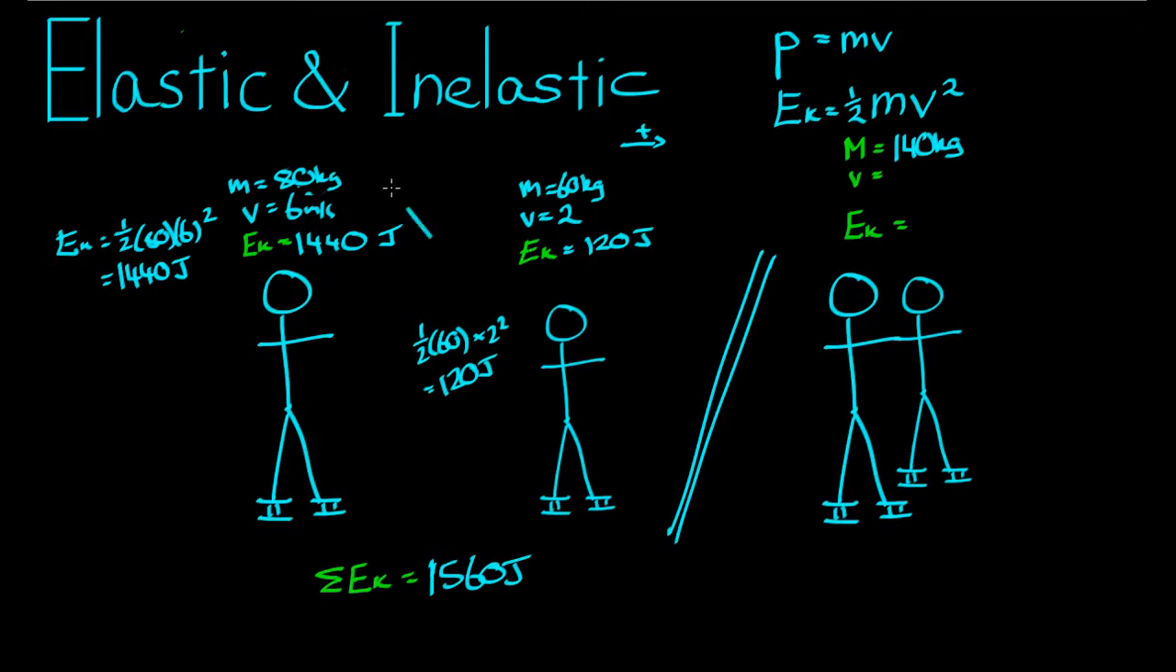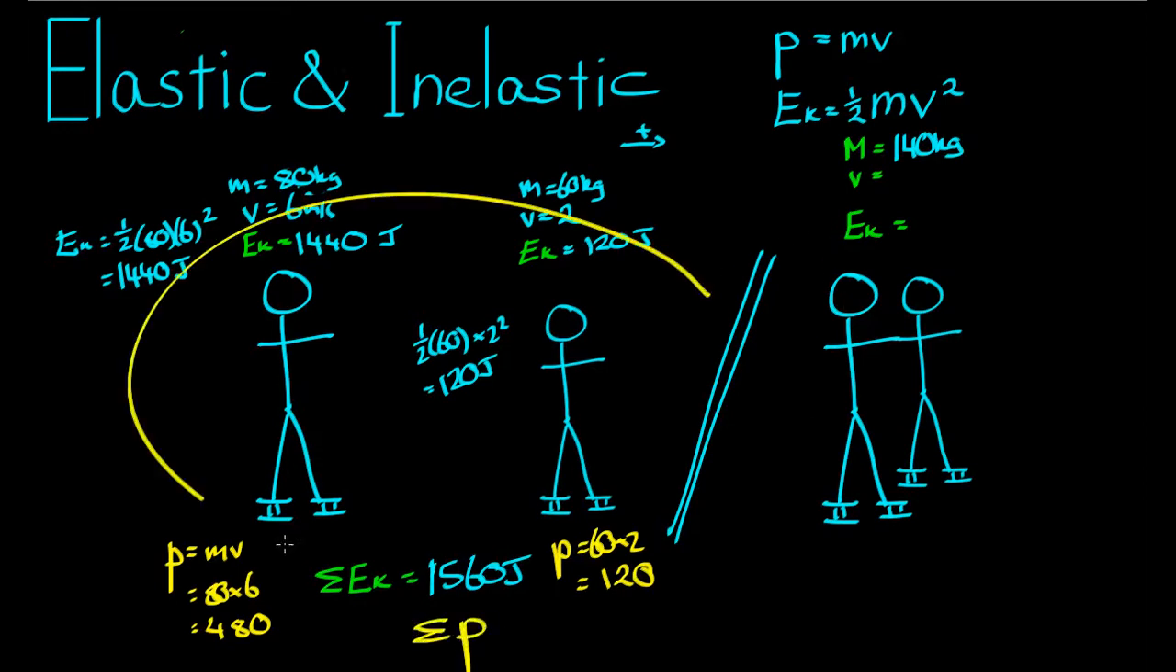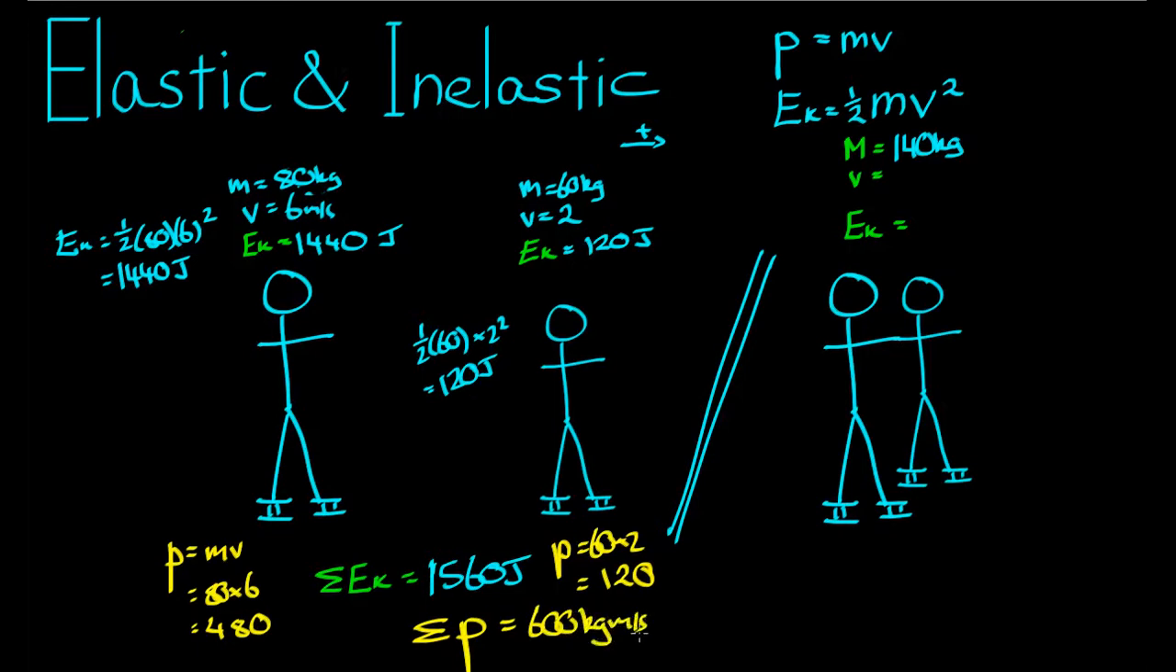So let's figure out the momentum back here. The momentum of the boy is equal to m times v. That's 80 times 6, or 480. The momentum of the girl is 60 times 2, or 120. The net momentum at this instant here is therefore equal to 480 plus 120, or 600 kilograms times meters per second.